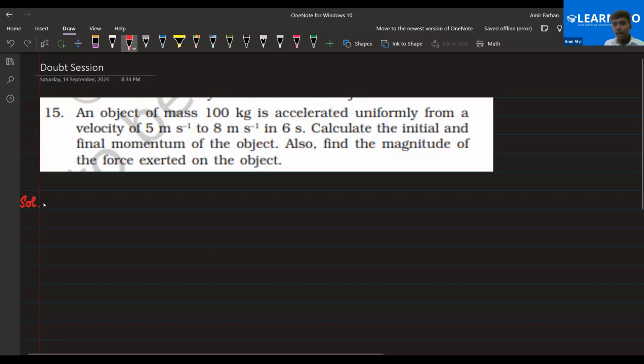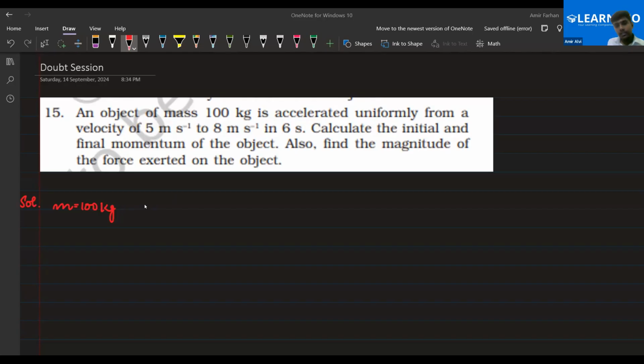The question is saying that an object of mass 100 kg is accelerated uniformly from a velocity of 5 meter per second to 8 meter per second.